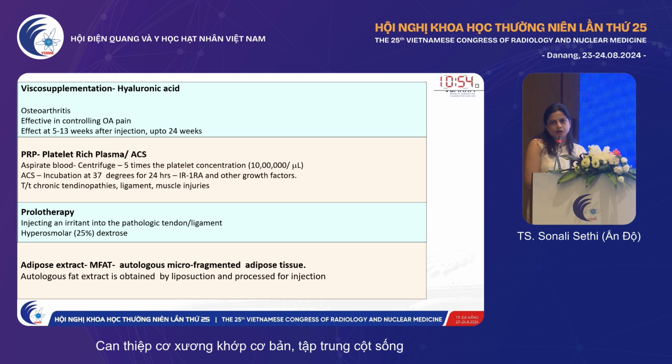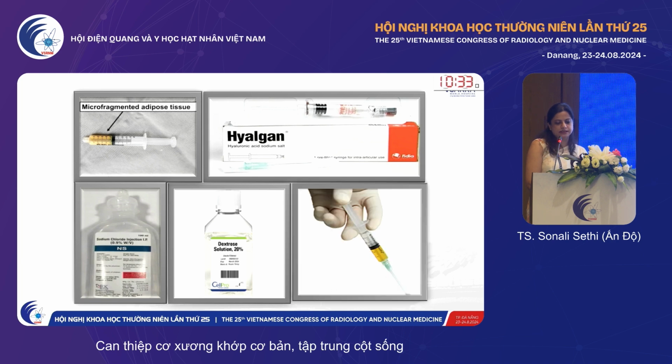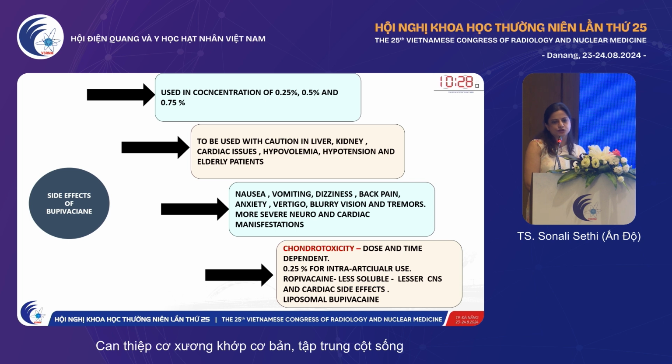In prolotherapy, we are doing a similar thing, wherein we inject hyperosmolar glucose. Hyperosmolar glucose is an irritant, and first of all you do a lot of dry needling, at least 10 passes into the injured area, and then you inject this. Adipose extract or MFAT is the latest along these lines, and good results have been obtained, though it is slightly difficult to obtain otherwise. Regarding side effects of bupivacaine, I would want to discuss a theoretical risk of chondrotoxicity.